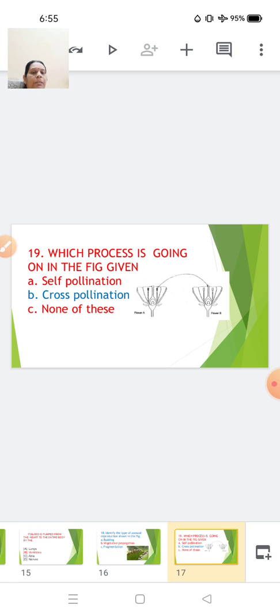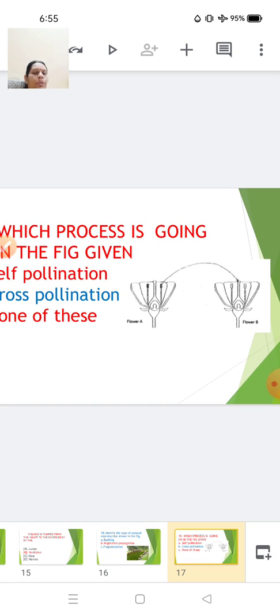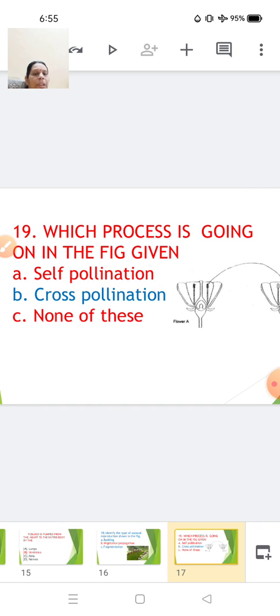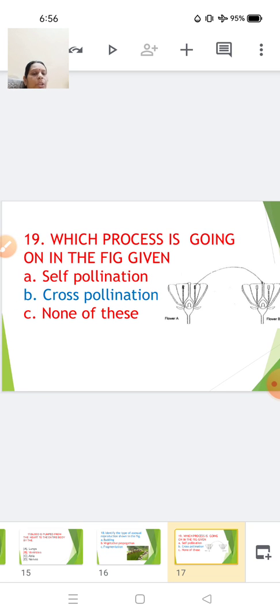Here again, you can see how from one plant, that means from flower A to flower B, the things are transferred. That means your pollen is transferred. So which process is going on in this figure given? So here it is your self-pollination, cross-pollination or none of these. So here you can see the transfer of the pollen is taking place from flower A to flower B. So it is your cross-pollination.